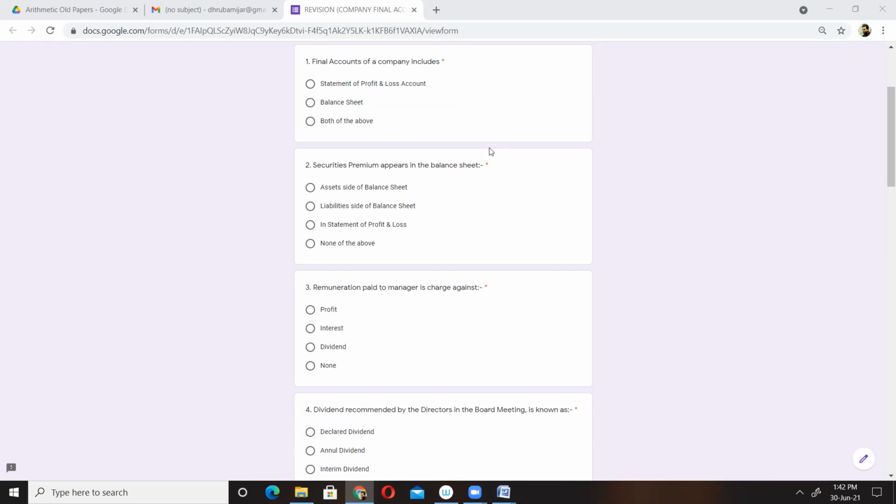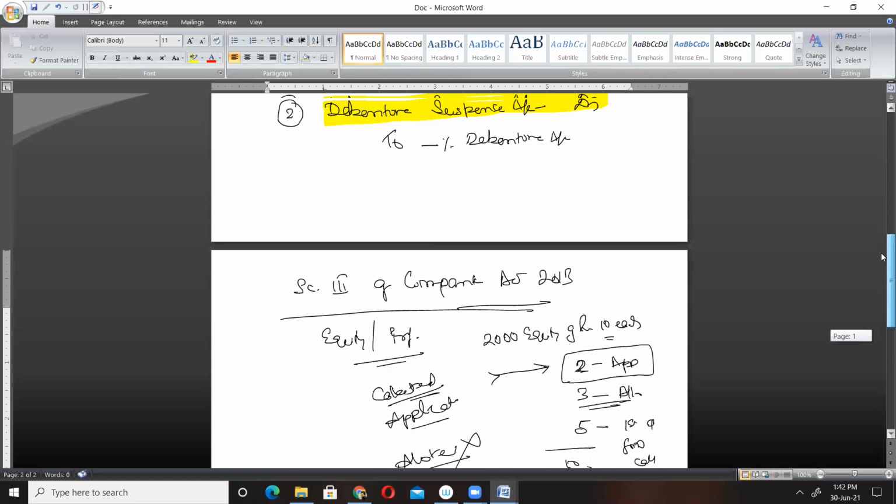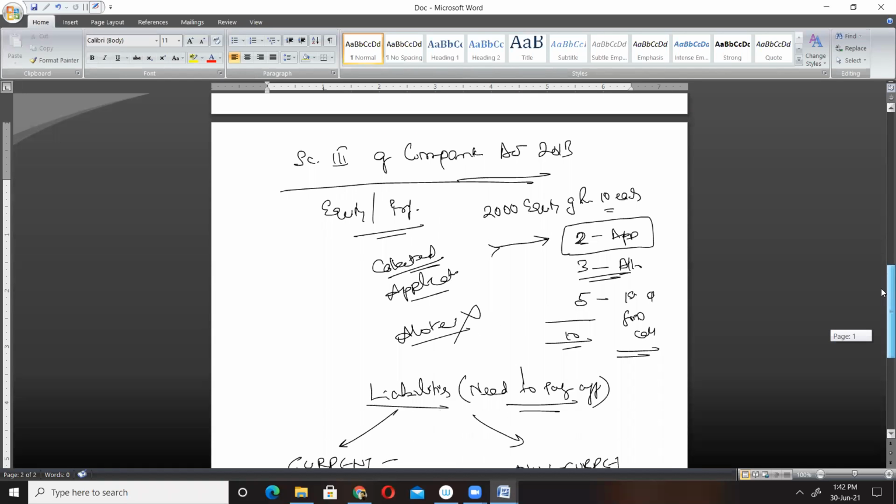Final account of a company includes statement of P&L, balance sheet. So the answer will be both of the above. Final account will include, as I explained in the beginning today, what actually financial statement means.